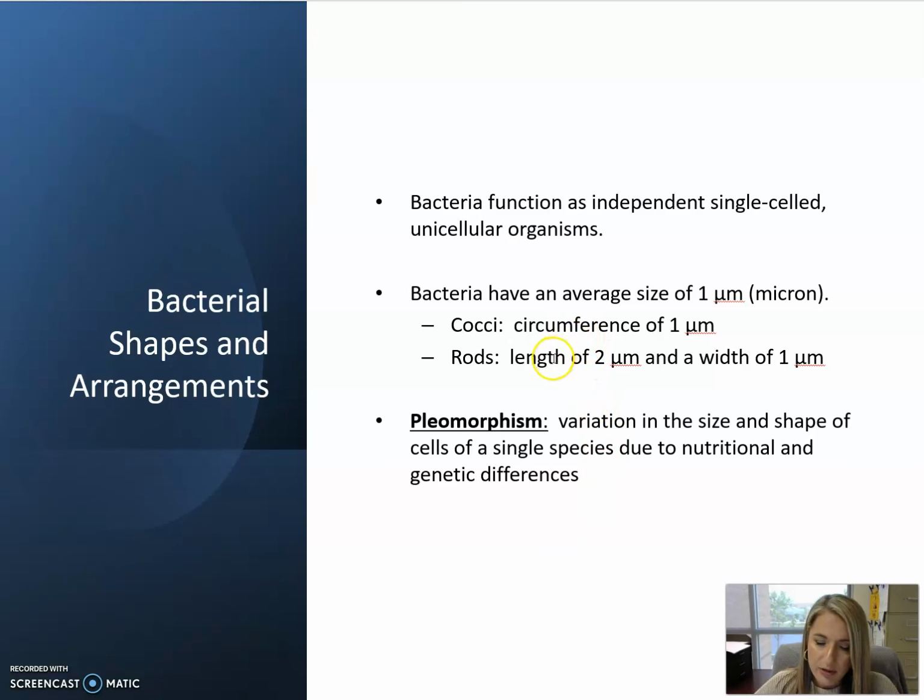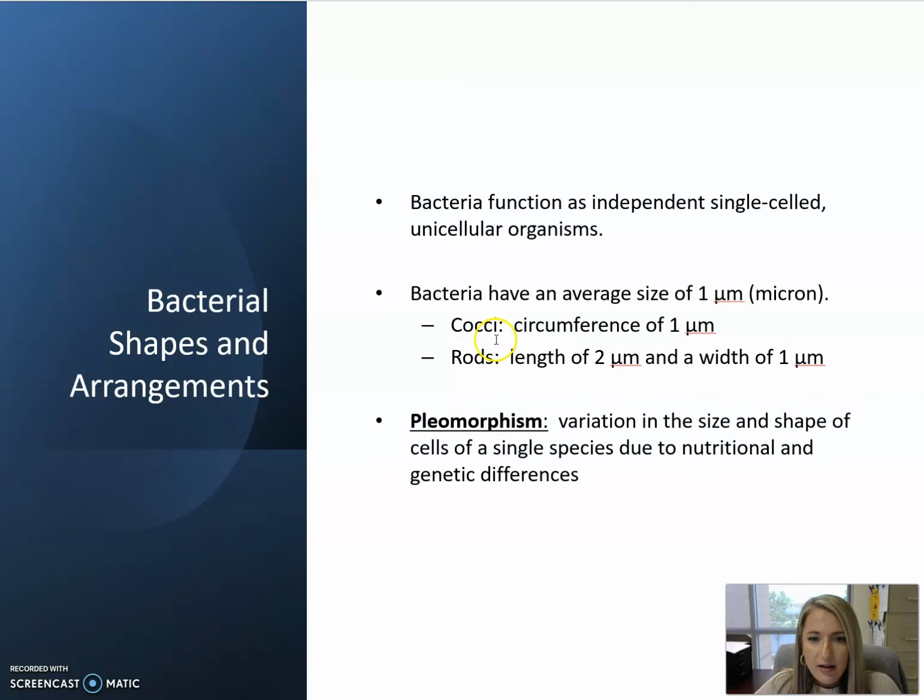The two most common shapes that bacteria can exist in are cocci, which we learned in an earlier lesson means circular shape. These typically have a circumference of about 1 micrometer. Then there are the rods, which we often call the bacillus bacterium. They are double the size of the coccus bacterium and are about 2 micrometers in length, 1 micrometer in width.